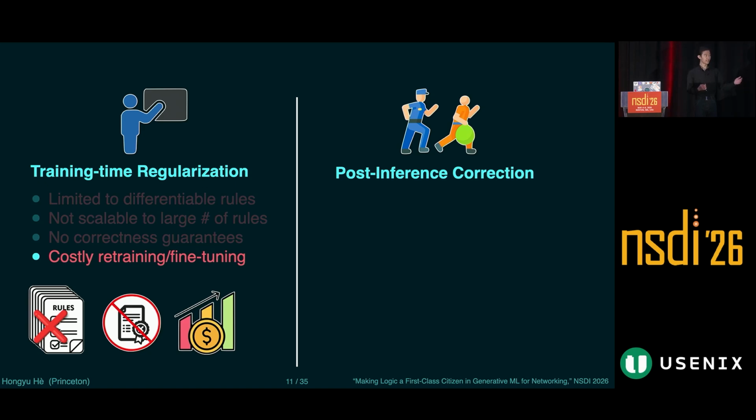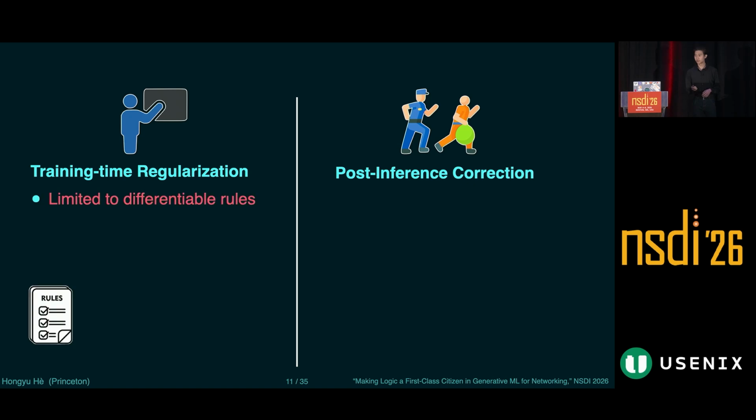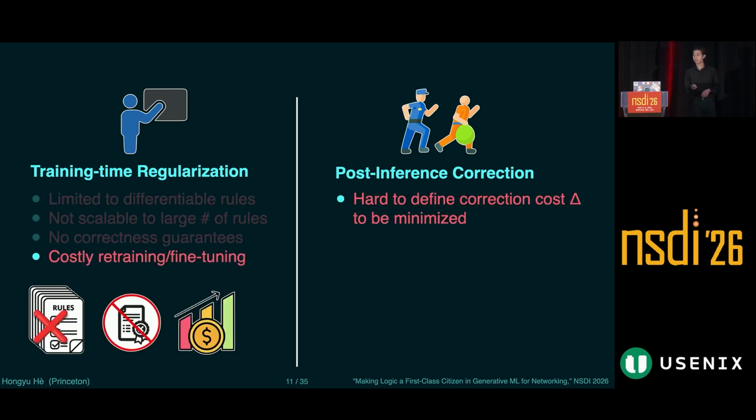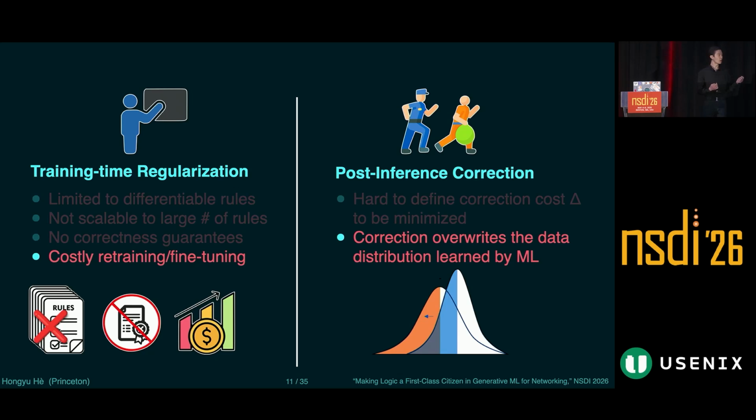On the other side, to correct the mistakes made by the GenAI model, we need to define some metric, a cost metric, to be minimized during this correction process, so that we can preserve the originality of the output as much as possible. Unfortunately, the semantic distance between network data points is hard to define in networking. And this process inherently overrides the data distribution learned by the model.